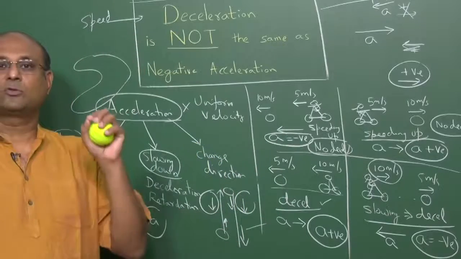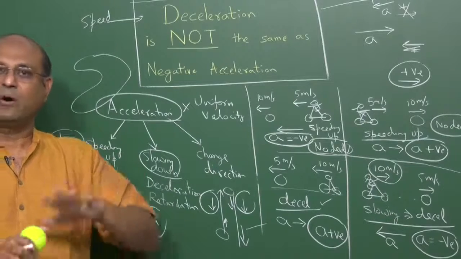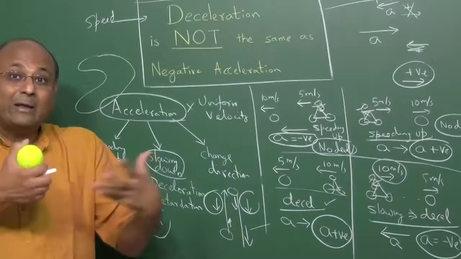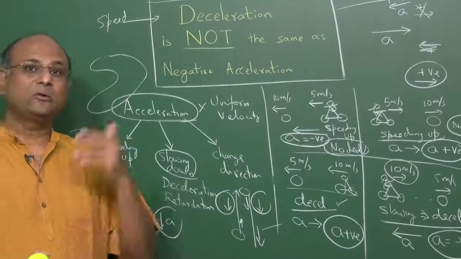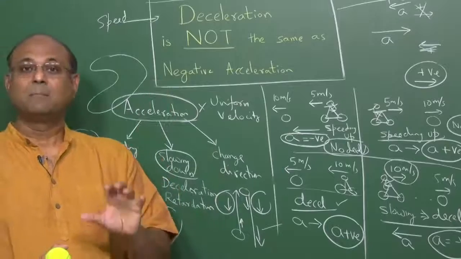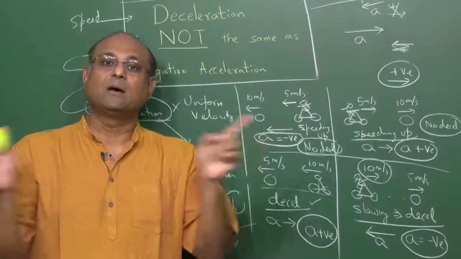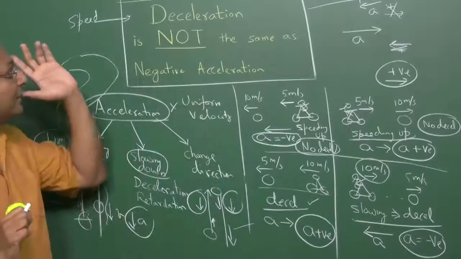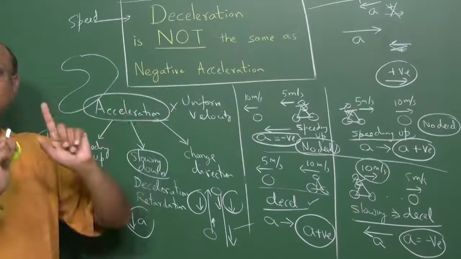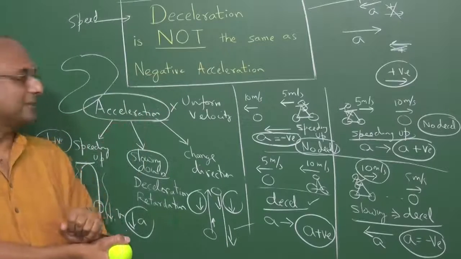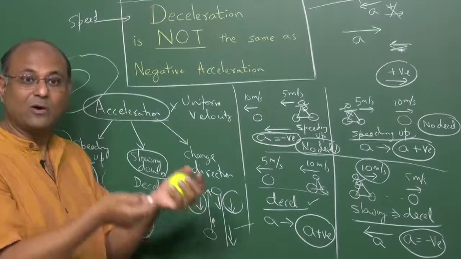So it's very simple. If you think in terms of acceleration, in physics we don't try to use deceleration. No formula will involve deceleration. But day to day, when people talk about deceleration, they are talking about slowing down, a reduction in speed. So therefore they use the word deceleration, and it will come up in problems. But when you use it, remember, if deceleration is there, velocity and acceleration must be in opposite directions. So deceleration is not the same as negative acceleration. Acceleration, negative or positive, depends on which sign you took as the positive direction and what the direction of acceleration is. Deceleration depends on whether you are slowing down or speeding up.